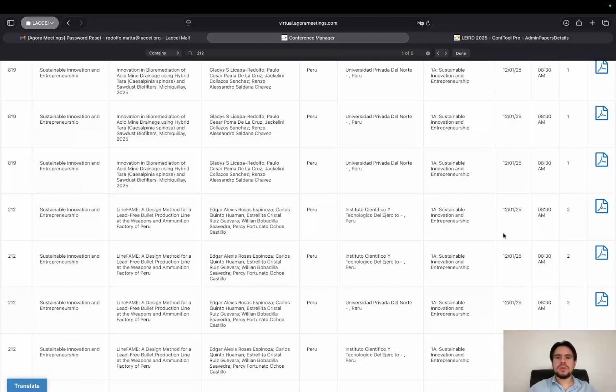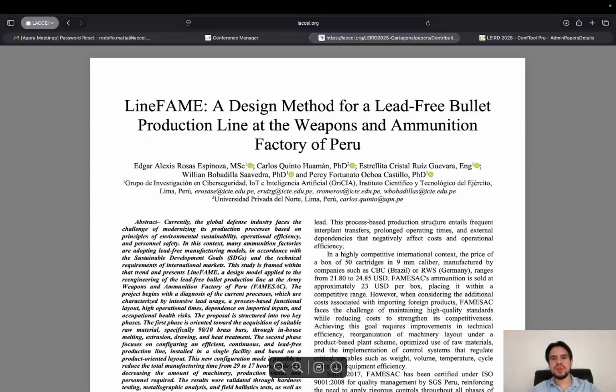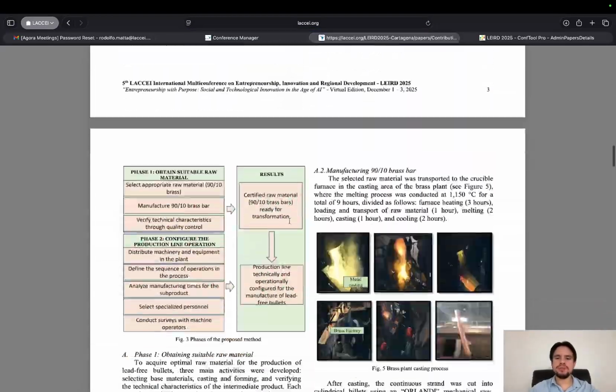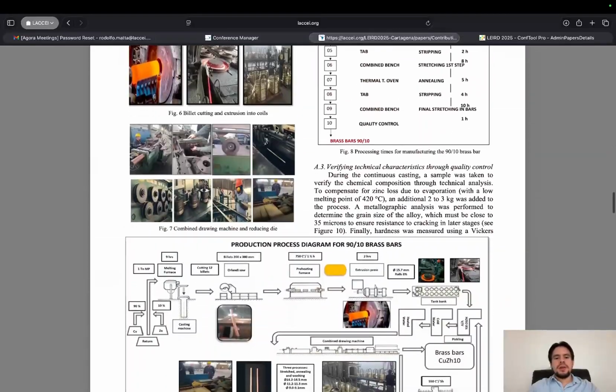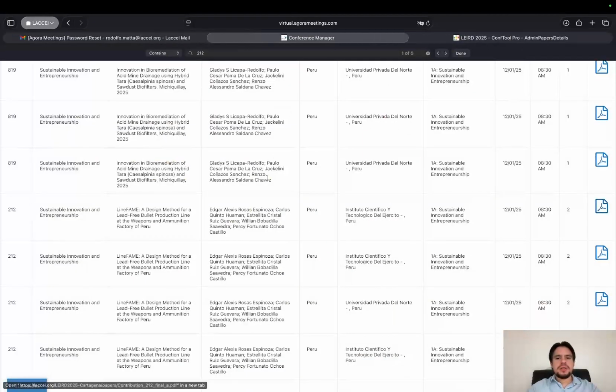So let's say that I want to read this paper. You will just go to the right and you will see this link right here. Just click on it. And once again, you can read the paper online. That looks good.